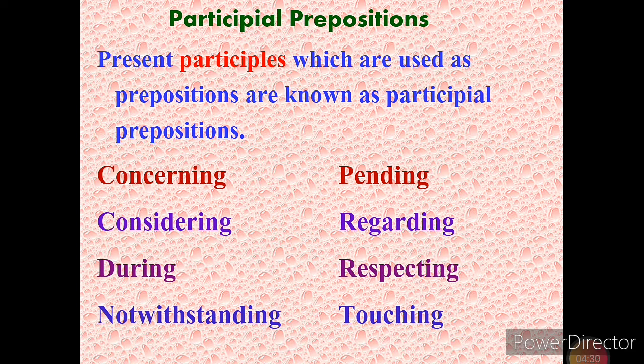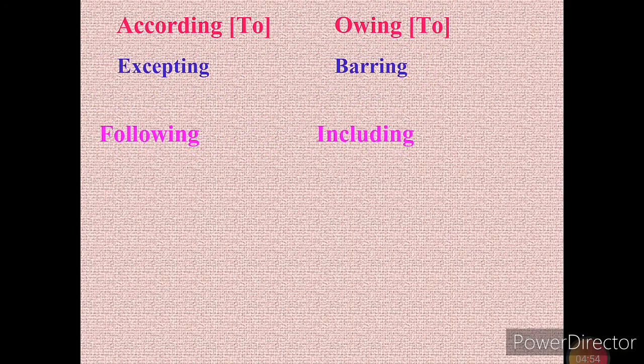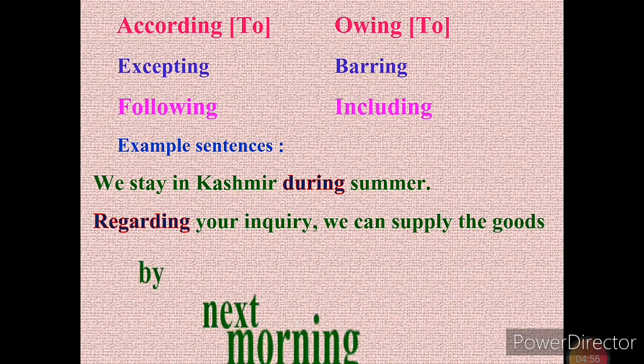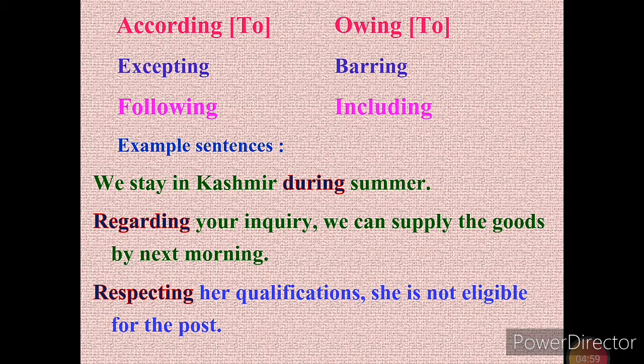So here in each and every word you can observe we used participle, that is the ing form of the base verb. So it is called present participle. So we have participle prepositions also. Now let us see what those are. According to, owing to, accepting, bearing, following, including, etc.